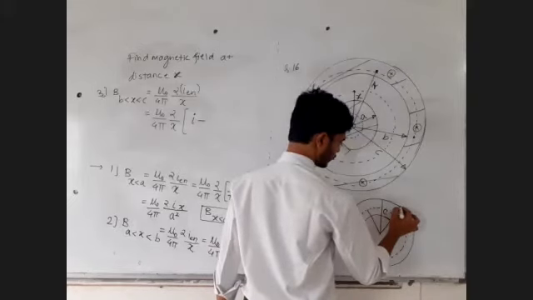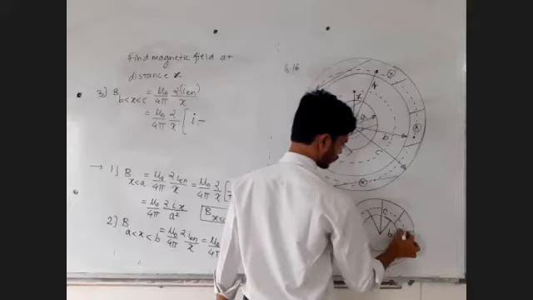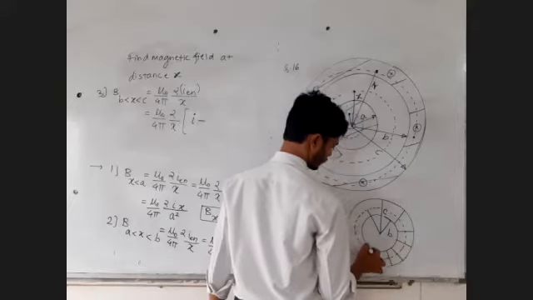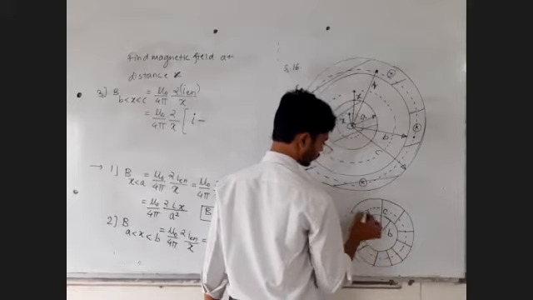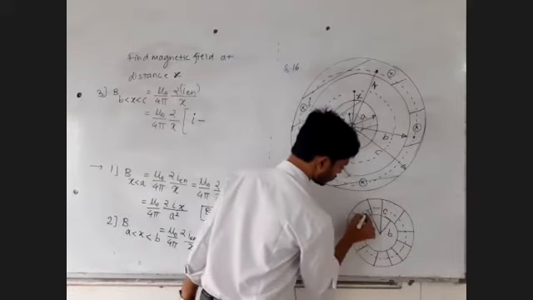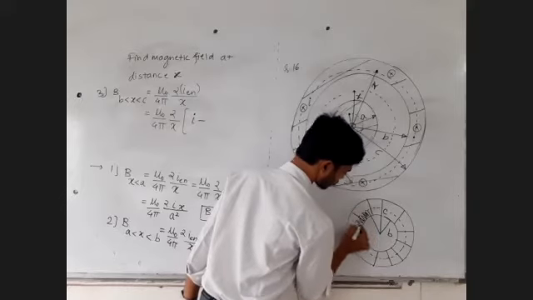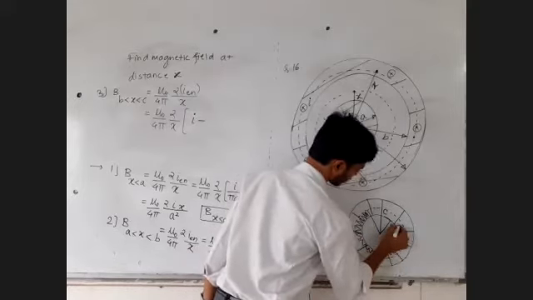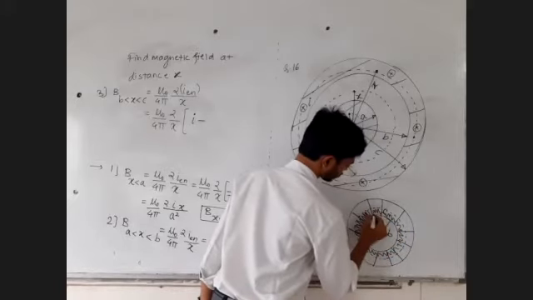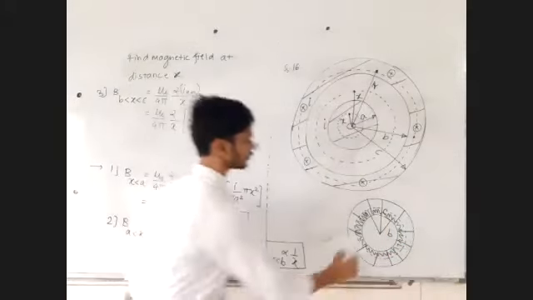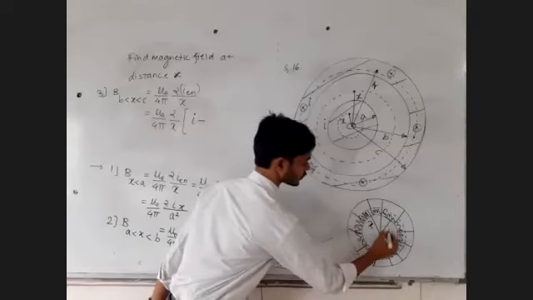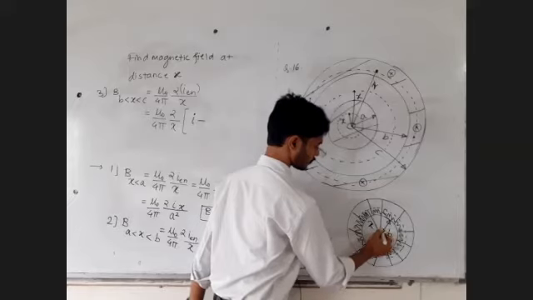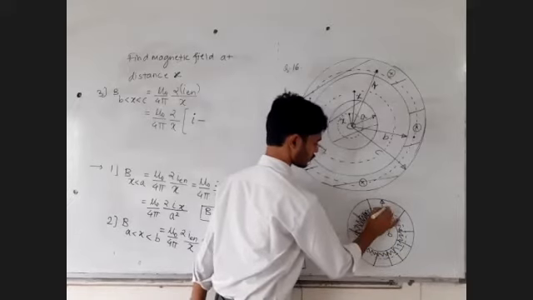Current is available between this region, between B and C. But out of this B and C, I am enclosing only this much current. Agree, disagree, reply to me in the chat box. I am enclosing only this much current. This is X. This is B. This is C.